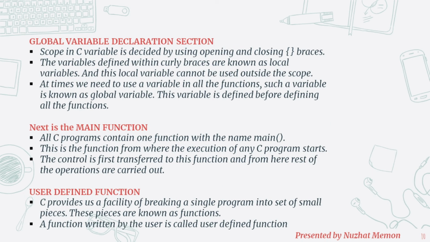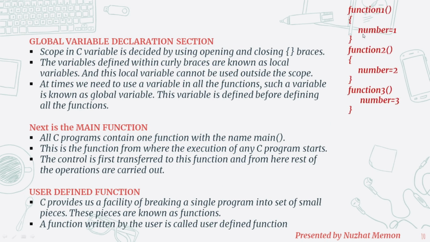Next section is the global variable declaration section. This variable number 1 is inside these two curly braces. It means that as this curly brace gets over, the lifespan of this number gets over, and this number equal to 2, its lifespan is within this function 2 only. This means that these variables are local variables, and a local variable cannot be used outside its scope. As this bracket gets over, the lifespan also gets over. So this number equal to 2, we can't use in any other function.